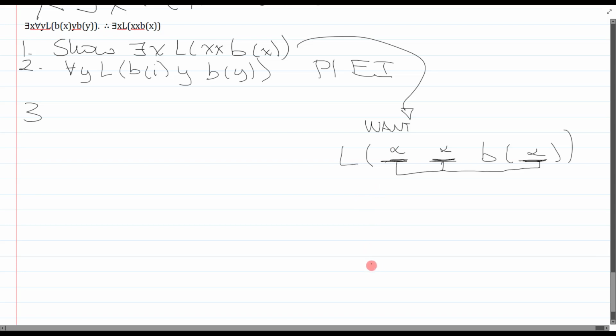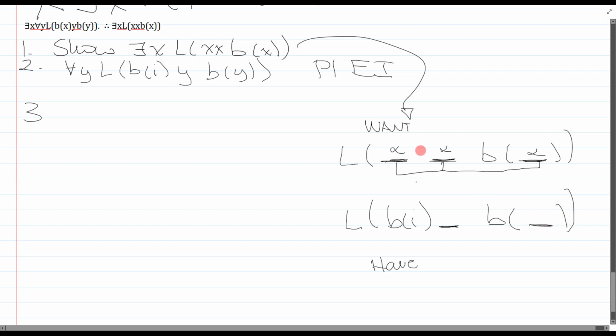Okay, so what do I have? Well, in terms of what I have, line 2. So I have L of b of I, and then I have this y and b of y. But I'm not going to write y in. The reason why is because I know this y will change to anything I want from this universal quantifier. So I'm actually just going to leave it blank, but I can't leave the entire third slot blank because it's b of y, so I write b of blank.